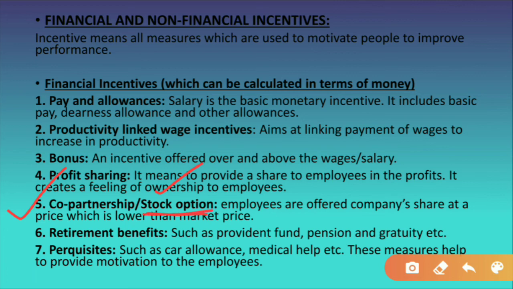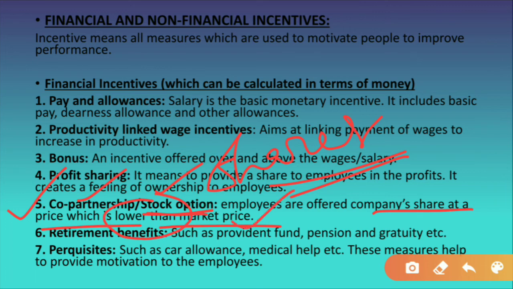Stock means we are talking about the shares of the company. Employees are offered company shares at a price which is lower than the market price. Now co-partnership means here the employer sells the shares of his company to its employees. He offers the shares of his company to its employees at the lower price, means जो actual market price है उससे कम प्राइस में.